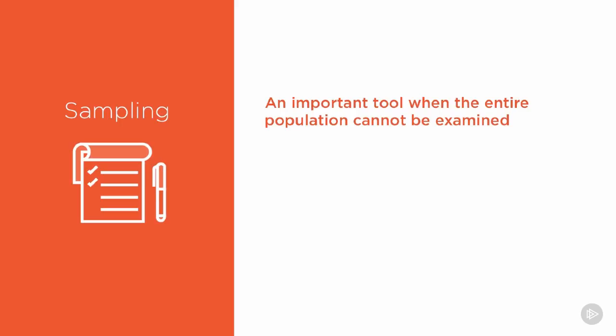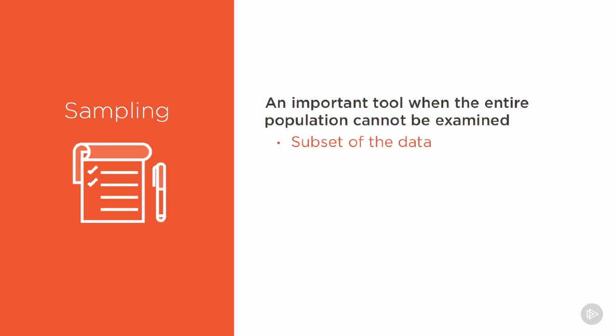Say, for example, we have everybody in a hockey arena, and we want to know how many fans in that arena are fans of the opposing team. It could be very difficult to go and count everybody in the arena and try to determine the actual number of fans for the opposing team. So what we would often do is take a sample of a certain number of people and from that be able to extrapolate whether or not the sample size represents the actual total population.